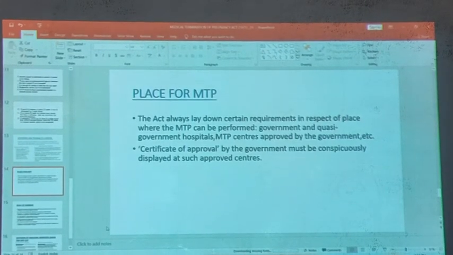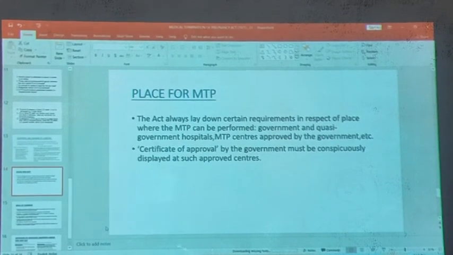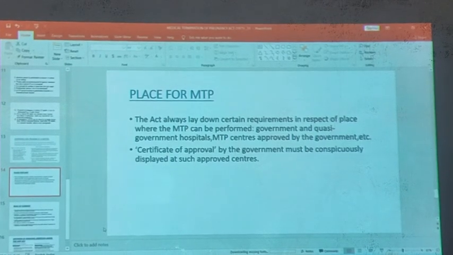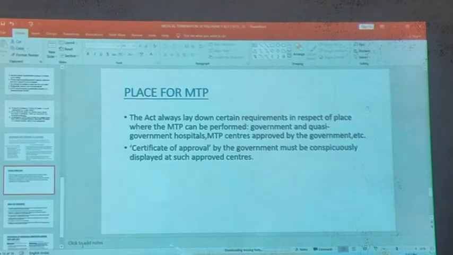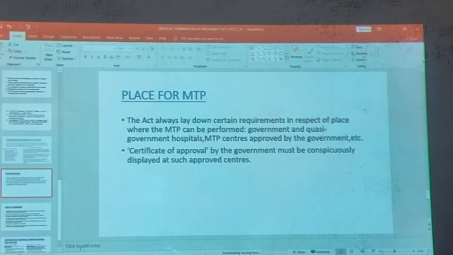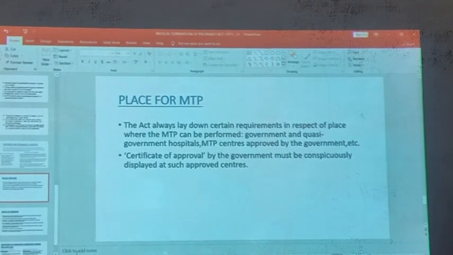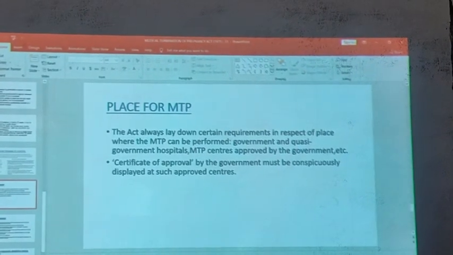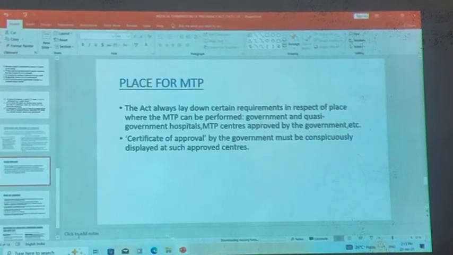Then, the place for MTP. The Act lays out certain requirements in respect of the place where the MTP can be performed. It can be performed in a government or quasi-government hospital, or MTP centers approved by the government. The certificate of approval by the government must be conspicuously displayed at such approved centers.